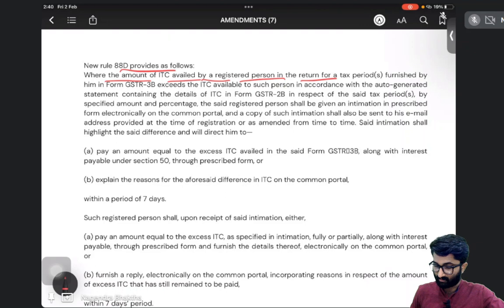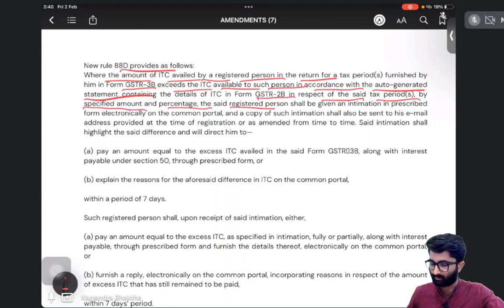In GSTR 3B it exceeds the ITC available to such person in accordance with the auto-generated statement. What is that auto-generated statement? 2B. Containing the details of ITC in form GSTR 2B in respect of the said tax period by a specified amount or percentage, the said registered person shall be given an intimation in the prescribed form electronically on the common portal.